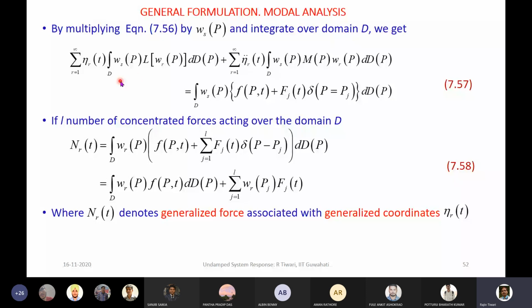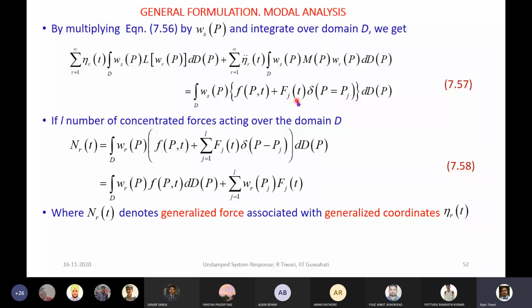Now before applying the orthogonality condition, let us see this one. Here we have considered only a single concentrated force.